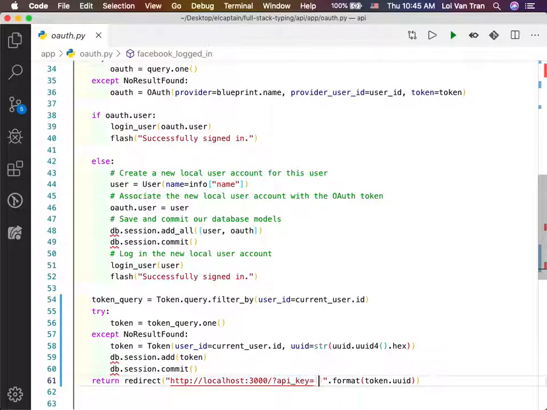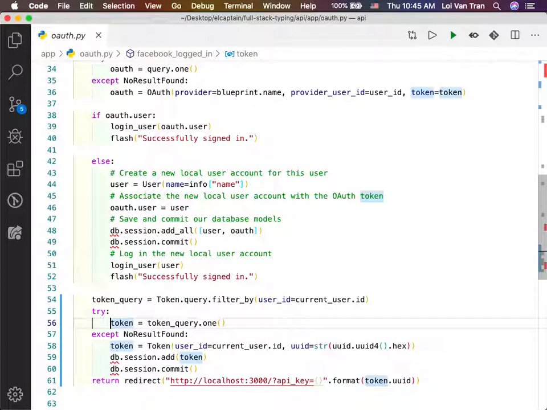What is this API key, guys? It's the token table, this one right here. It could be either one, the one that we found or the one that we created. And the UUID is basically the random string that was generated.